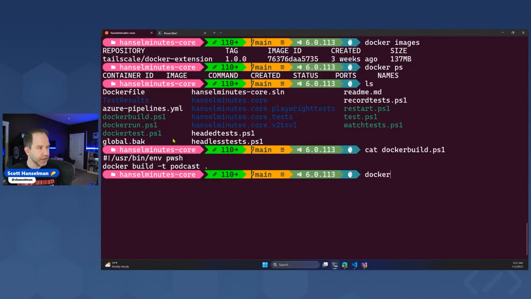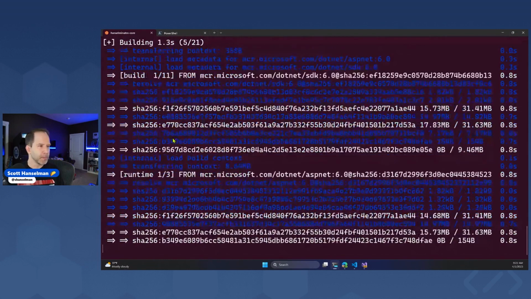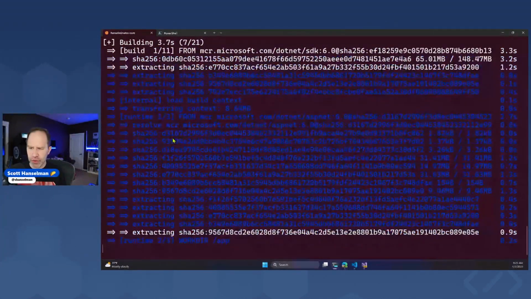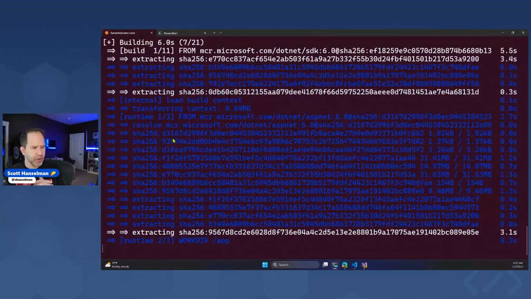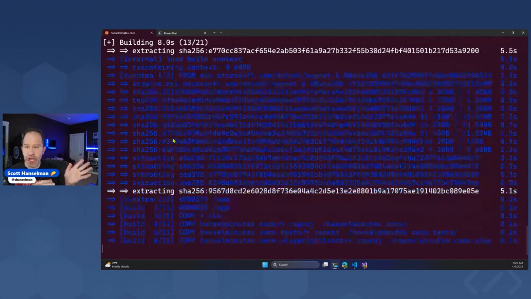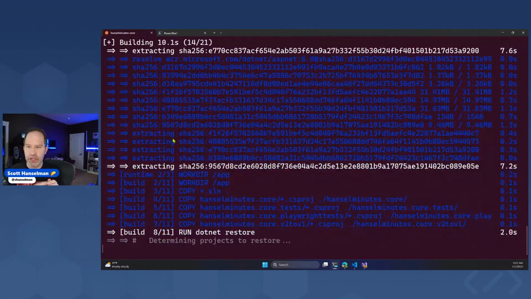So that means that I can go Docker build. Actually, this is assuming I have PowerShell on this new machine. I hope I do. I do. This is a brand new computer that I just built with Damien a couple of days ago, so bear with me. This is the first time on this new machine that I've ever run this Docker build. So this is going to be interesting to see if this works, because the whole point of Docker is for these things to build reliably, isn't it?